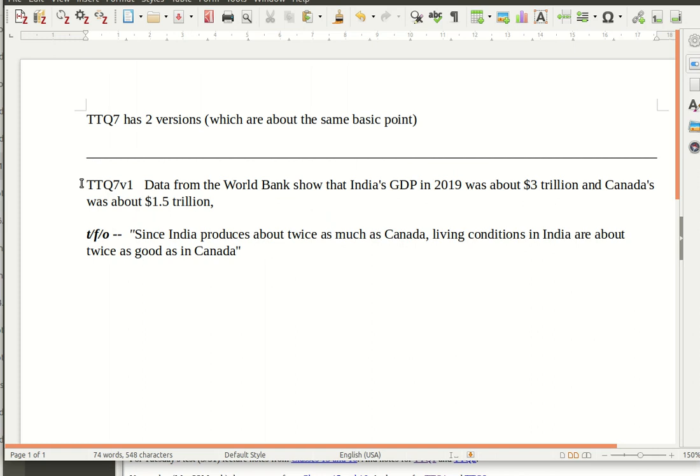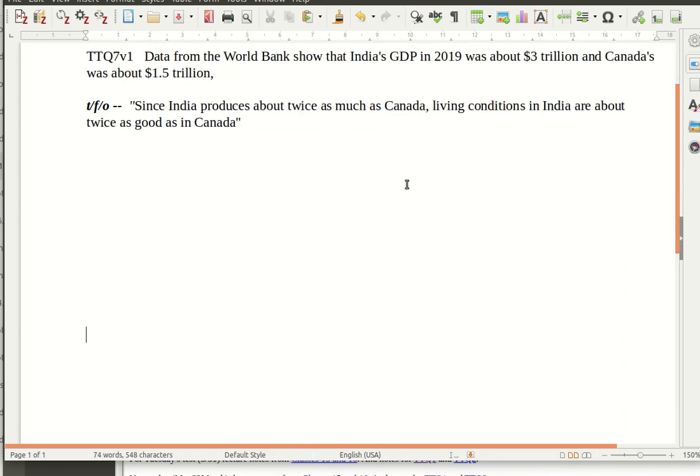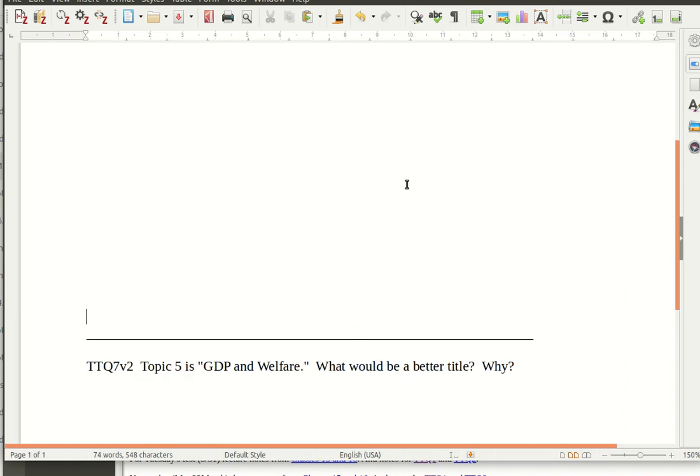One comparing India's GDP and Canada's, suggesting that since India produces twice as much as Canada, living conditions are about twice as good. And the same point is really covered by the question asking you to explain what would be a better title for topic 5, because topic 5 is called GDP and welfare. So let's look at the notes for that.